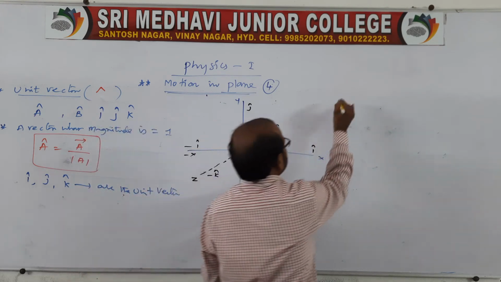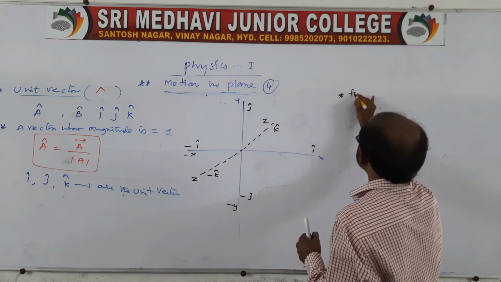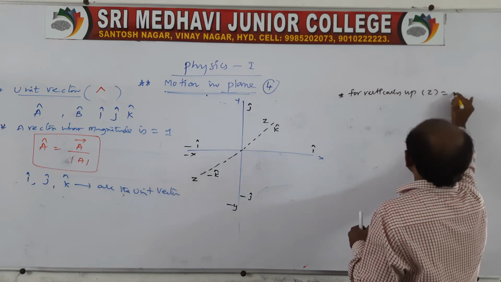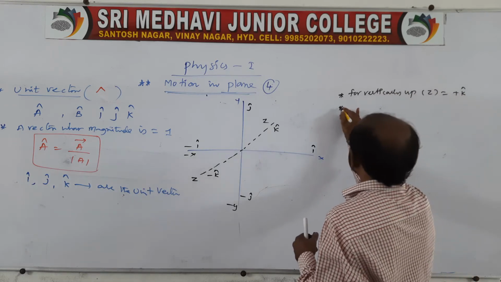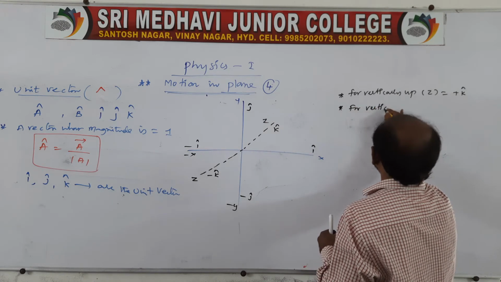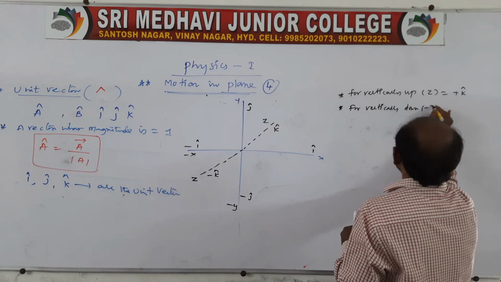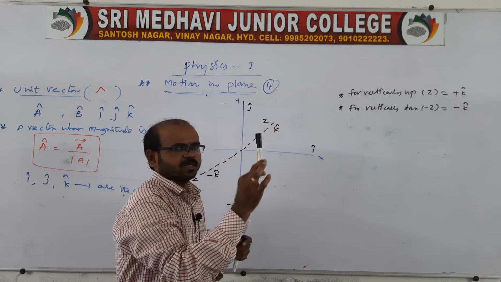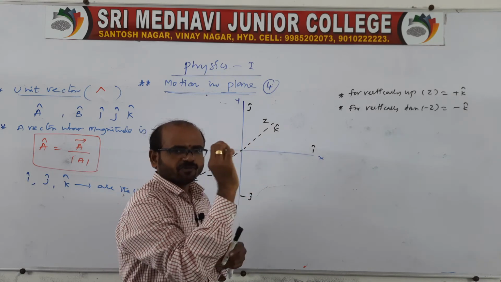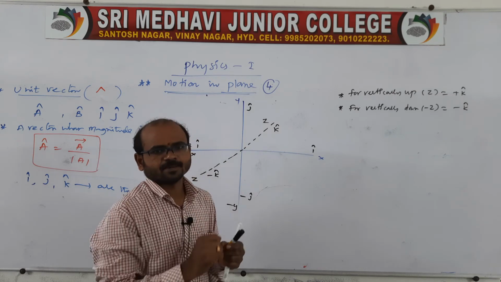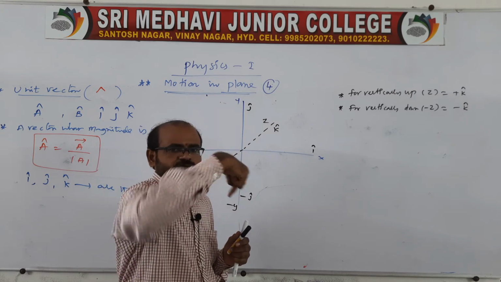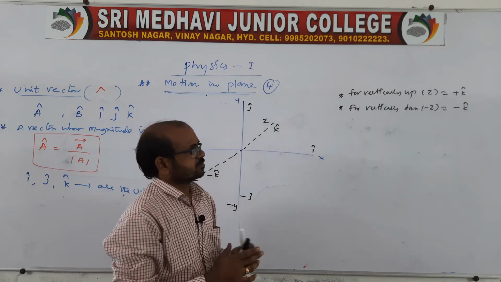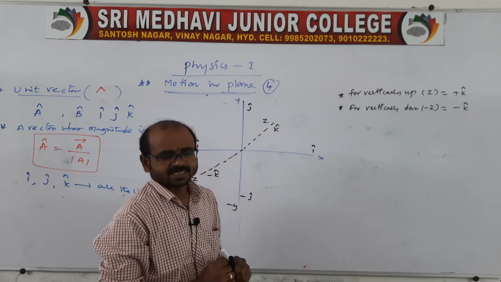For vertically up, we can say plus z axis, and it is represented as plus k cap, and for vertically down we can say minus z, that is minus k cap. Suppose one bird is flying vertically up, for that situation we can take plus k cap. Suppose the bird is flying downward, for this situation we can take minus k cap. Like that, vertically upward is z and vertically downward is minus z.